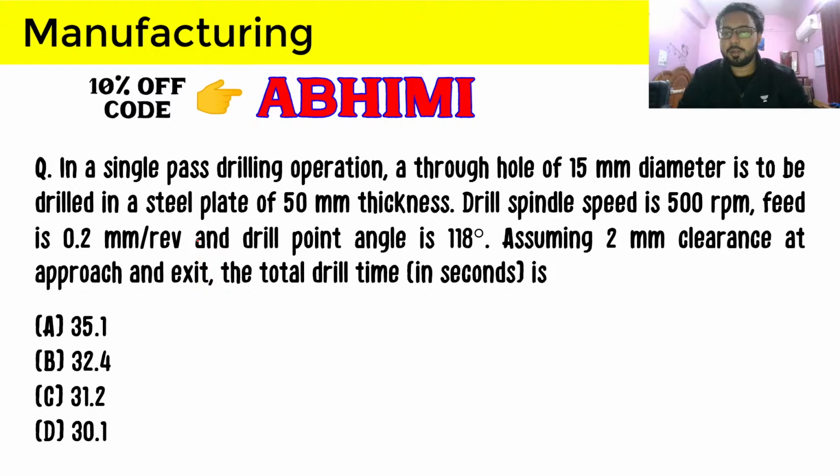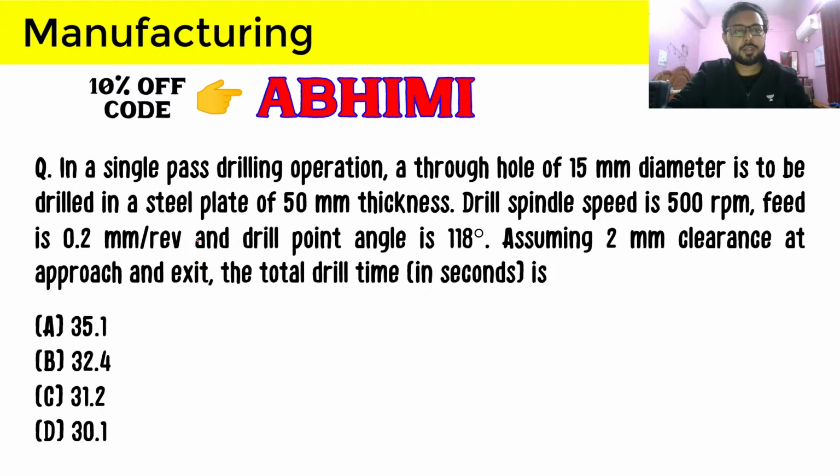Drill spindle speed is 500 rpm and feed is 0.2 mm per revolution, and drill point angle is 118 degrees. Assuming 2 mm clearance at approach and exit, the total drill time in seconds is asked. So this is the first drilling question that we are going to do for the day.